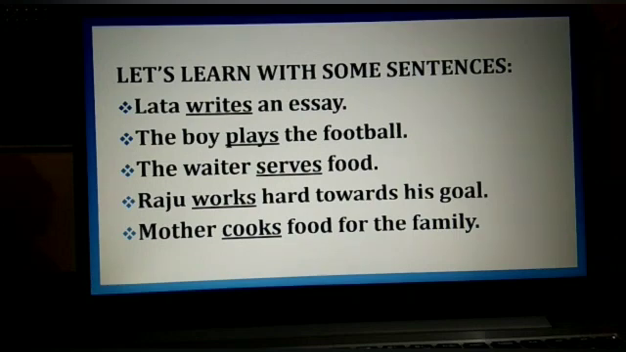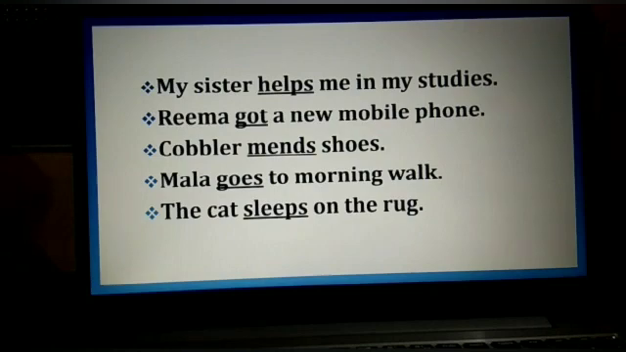See now the fifth example. Mother cooks food for the family. In this example, cooks is a verb as it shows an action performed by the mother. Now see the next example. My sister helps me in my studies. In this example again you can see that helps is a verb as it shows an action by my sister. Now see the next example. Rima got a new mobile phone. In this example, got is a verb as it shows an action. So it is a verb.